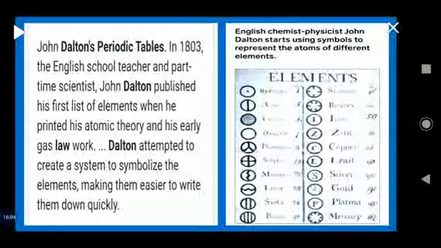He also gave a theory. According to John Dalton, all physical things are made up of atoms, which are the smallest particles which cannot be broken down into smaller units by chemical means.